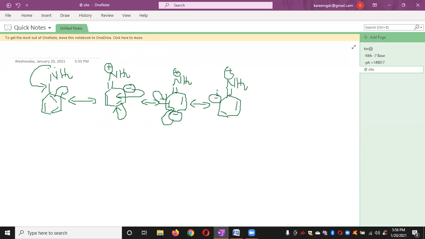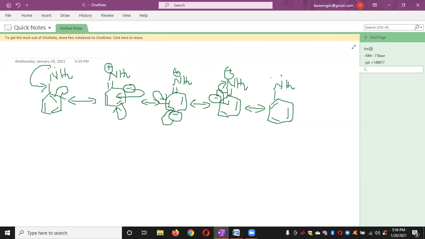Now this negative charge comes here, and the double bond shifts onto the positively charged nitrogen atom. A double bond is formed here, and this nitrogen gets its donated electron back, so it becomes neutral.